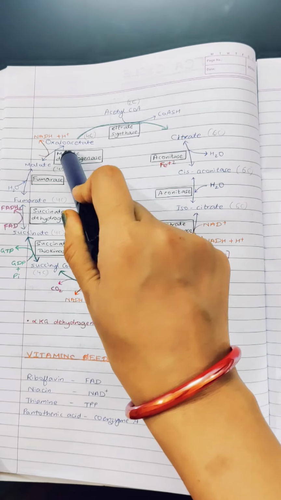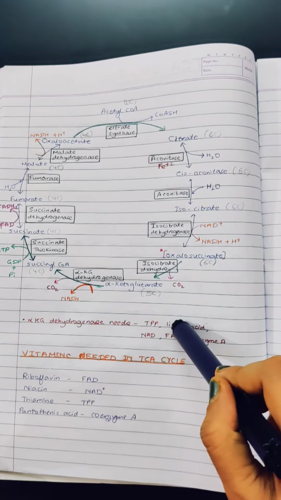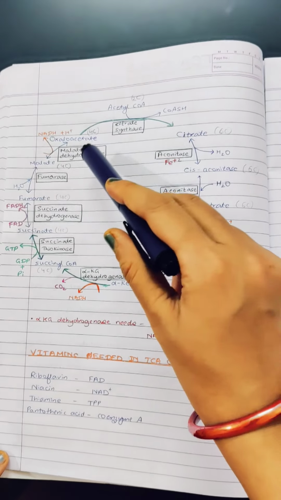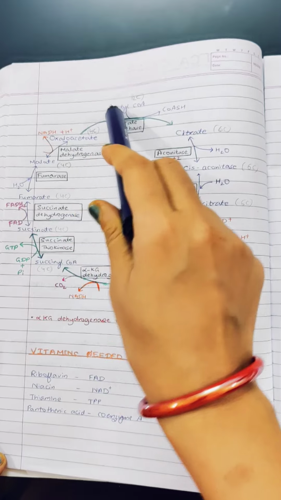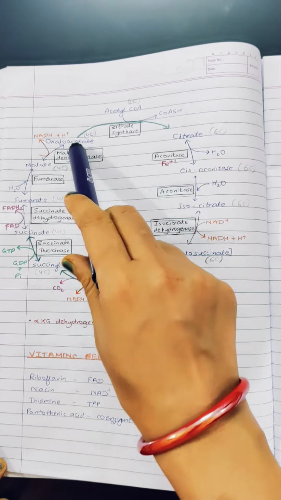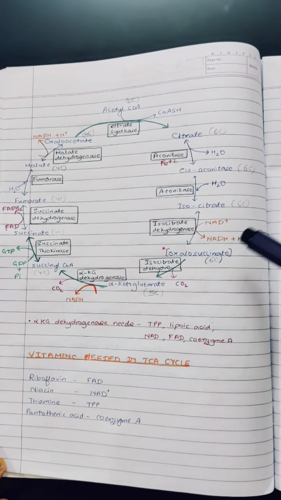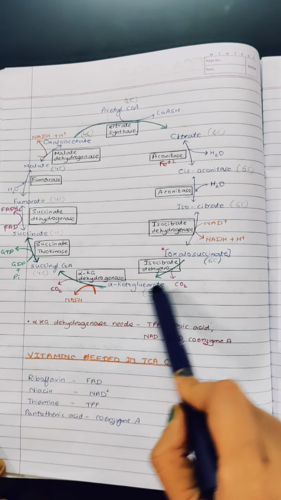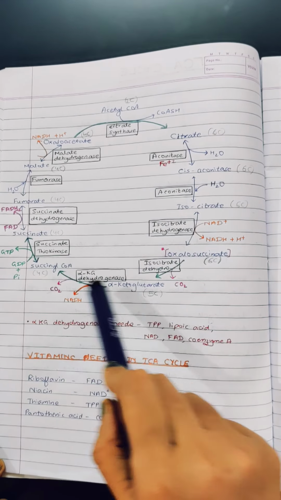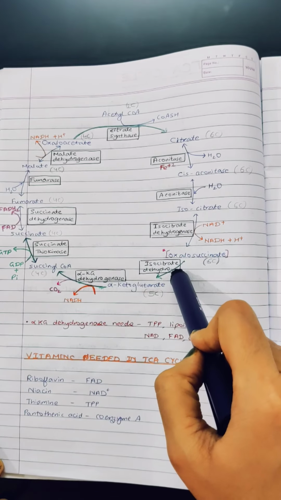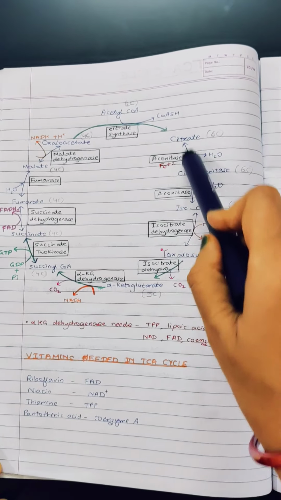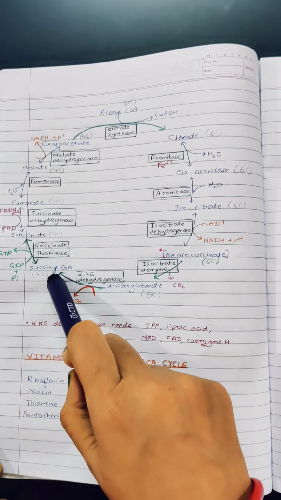this intermediate formation. Second important step is that as you can see here, from oxaloacetate plus acetyl-CoA forms citrate. This reaction, then oxalosuccinate to alpha ketoglutarate and alpha ketoglutarate to succinyl-CoA. These three are the irreversible step in the pathway, and rest all the reactions are reversible in nature.